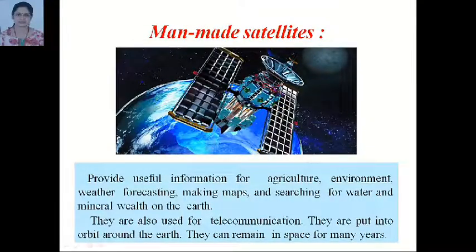This is a man-made satellite. Man-made satellites provide useful information for agriculture, environment, weather forecasting, making maps and searching for water and mineral wealth on the earth. You will get information about weather forecasting because of the man-made satellite. You will come to know about maps because of man-made satellites. You will come to know the temperature and the climate on your mobile phone because of these man-made satellites.